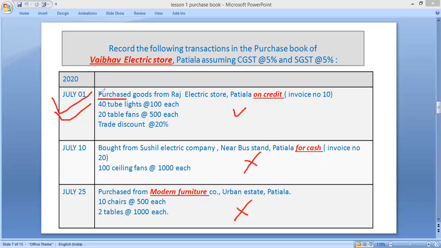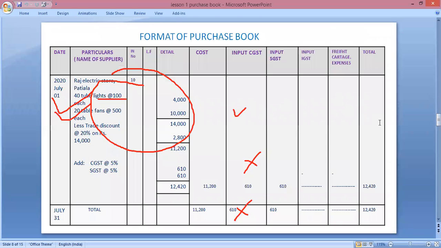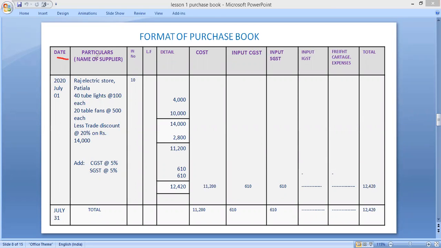Now, how will we record this entry? First of all, just check the format. Format of the purchase book: the first column is the date column. First of all, you have to write the year, then the date, July 1st.